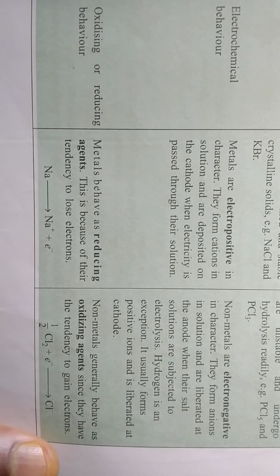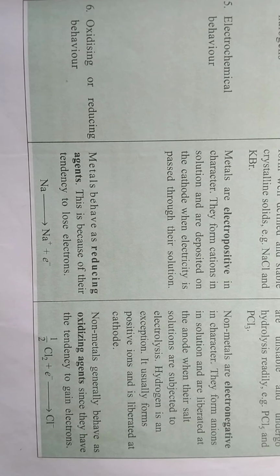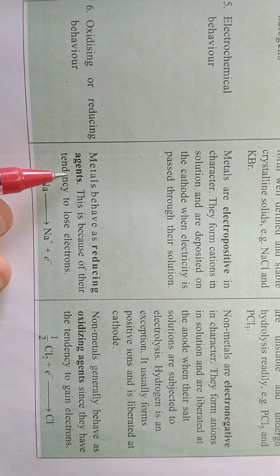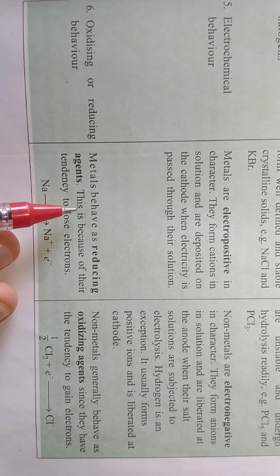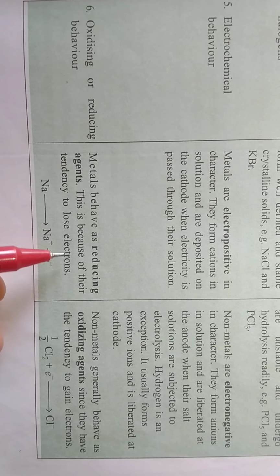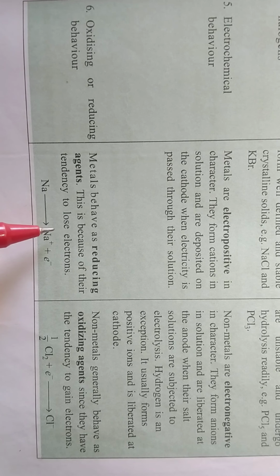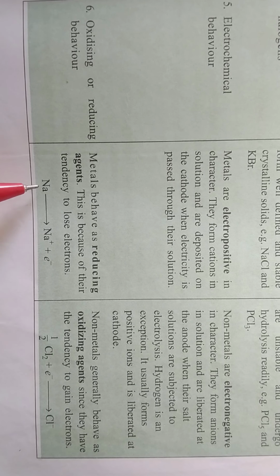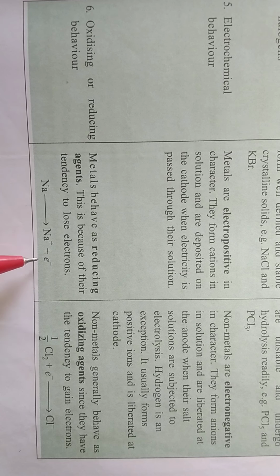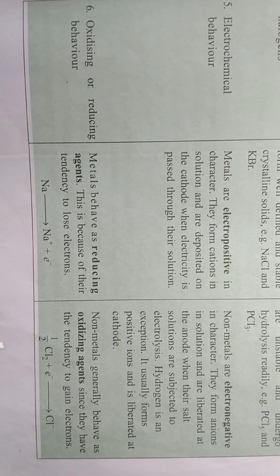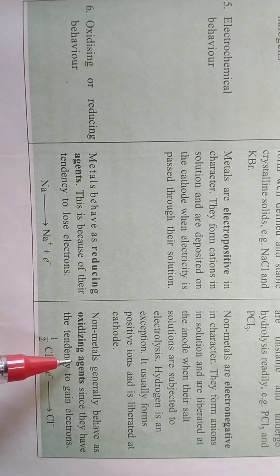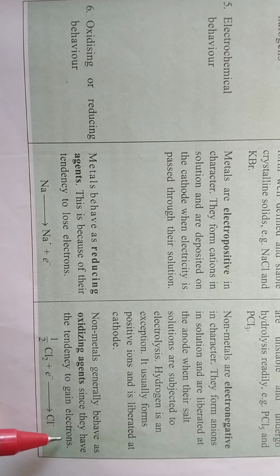oxidizing or reducing behavior. So metals behave as reducing agents because they have a tendency to lose electrons. That means metal loses electrons. You can see that sodium metal is here. It loses one electron, therefore it forms Na+ ion. Now non-metals generally behave as oxidizing agents because they have a tendency to gain electrons.